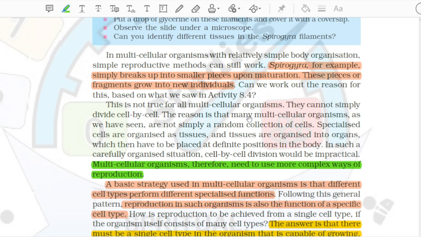The reason is that many multicellular organisms, as we have seen, are not simply a random collection of cells. Specialized cells are organized as tissues, and tissues are organized into organs, which then have to be placed at definite positions in the body. In such a carefully organized situation, cell-by-cell division would be impractical. Multicellular organisms, therefore, need to use more complex ways of reproduction.